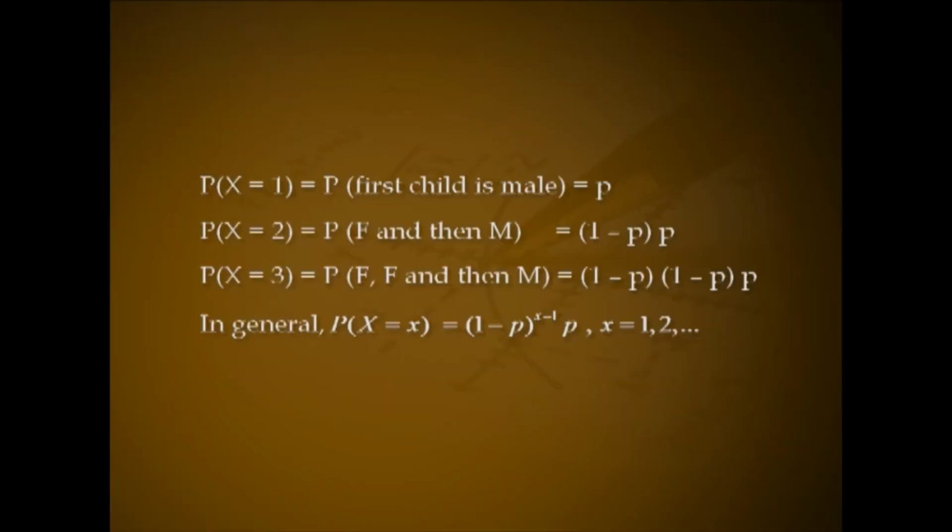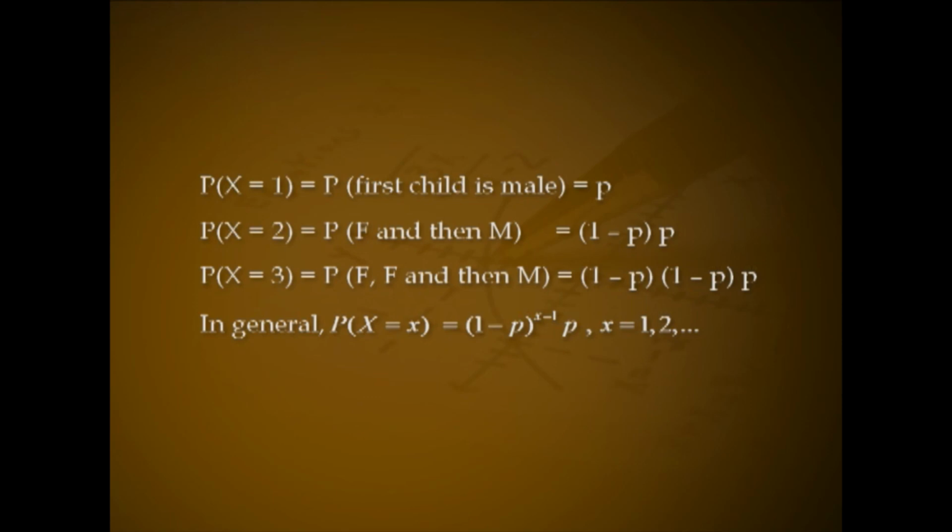Solution. Let X denote the number of children. The couple decides to have children until they have a male child. Then X can be 1, 2, 3, etc. Assume p is the probability of a male birth. Then P(X=1) = P(first child is male), that is p. P(X=2) = probability first child is female and then male, that is (1−p)p.